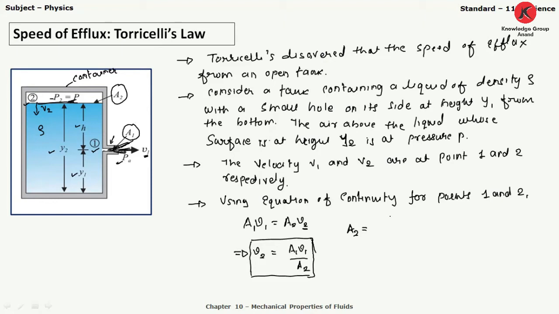From the figure we can see the area of this hole is very small compared to the area of the container.